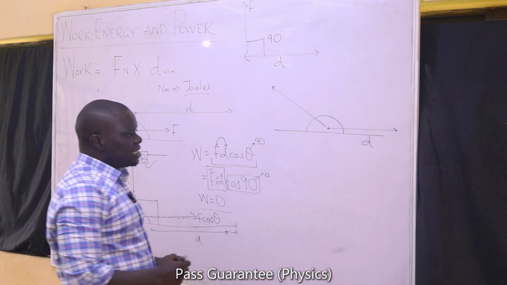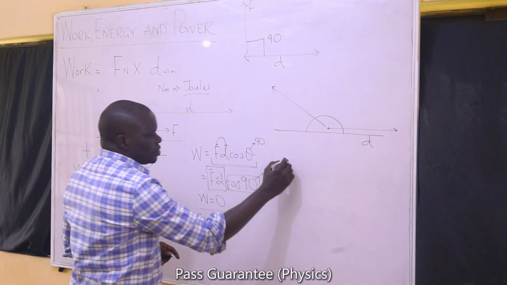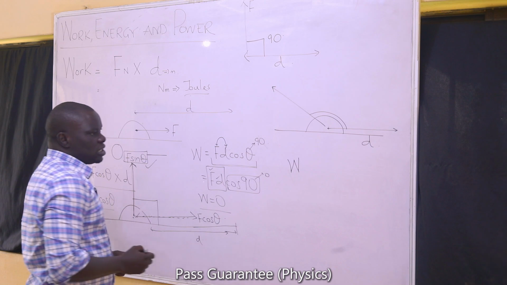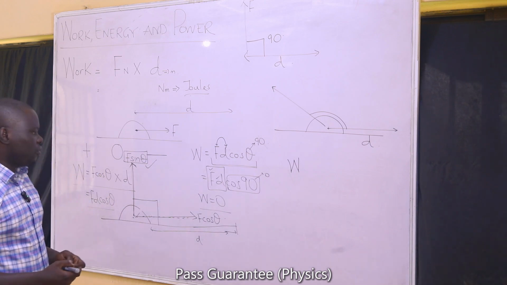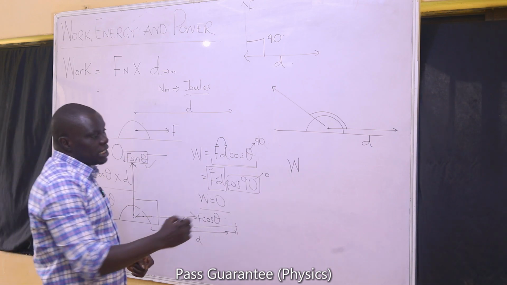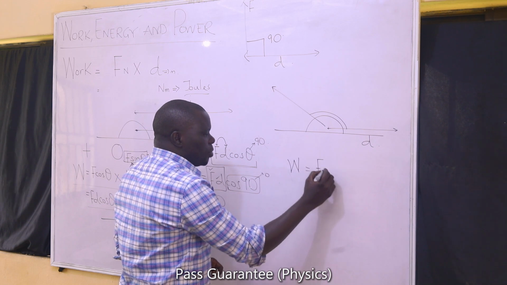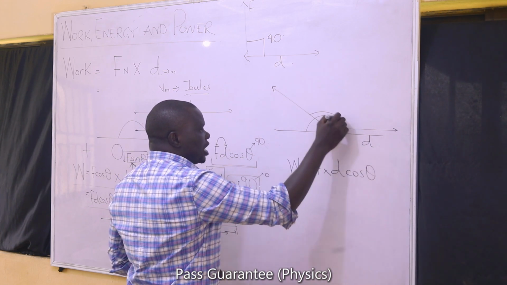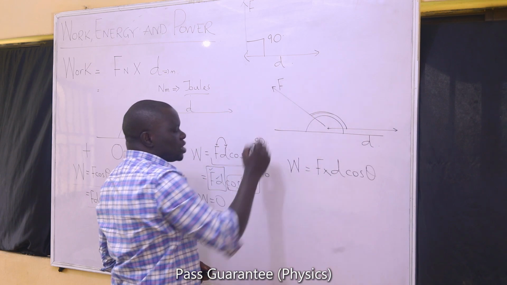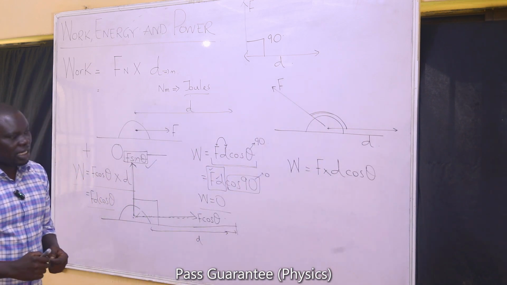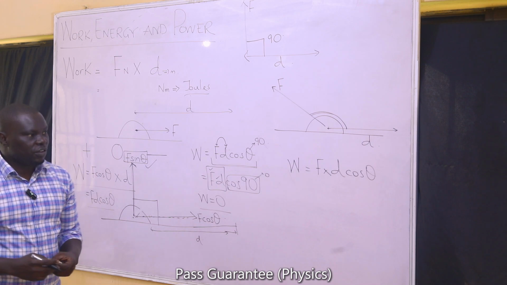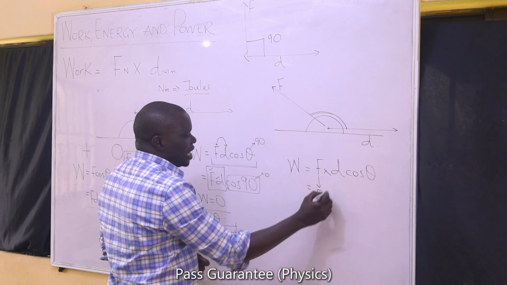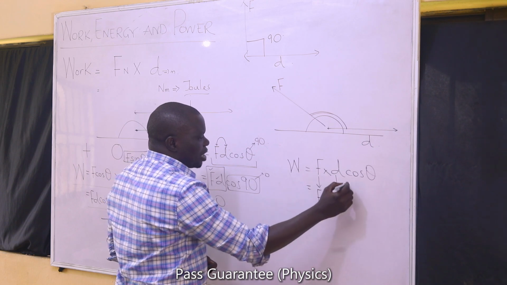If you need to get the work done, anytime a force is inclined to the distance or the distance is inclined to the force, you can use the formula that we already have. That is the force multiplied by the distance times cos of the angle between the distance and the force. You can always use that to get the value of the work. If I need to do this, I will multiply the force by the distance by cos theta.